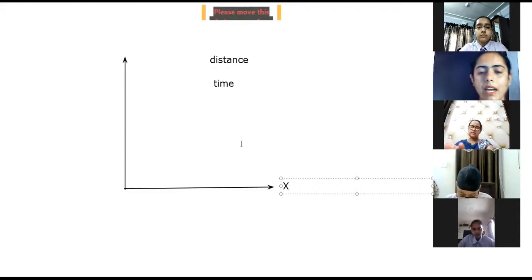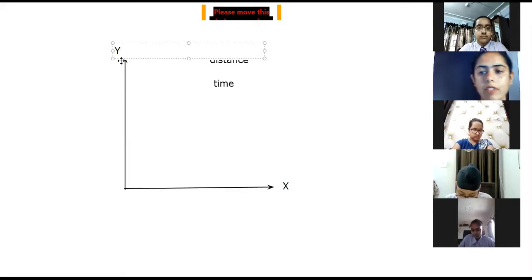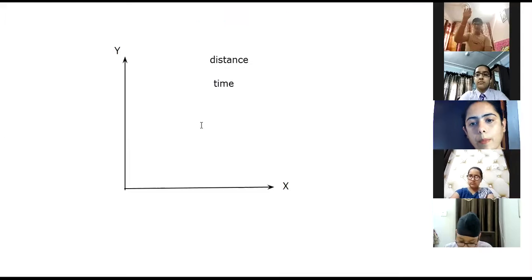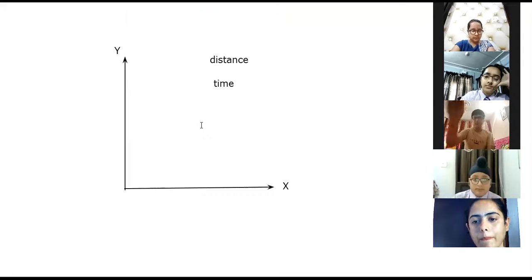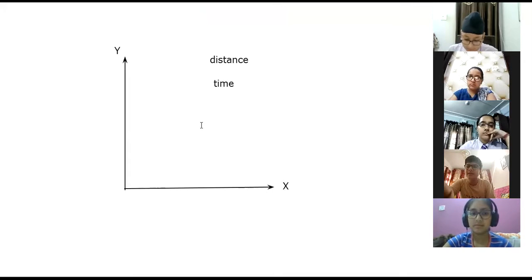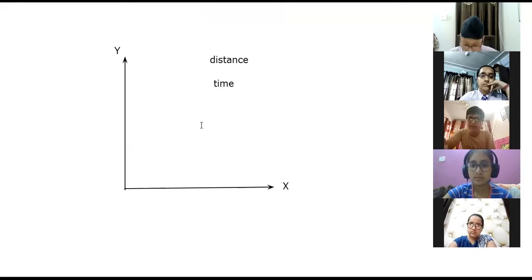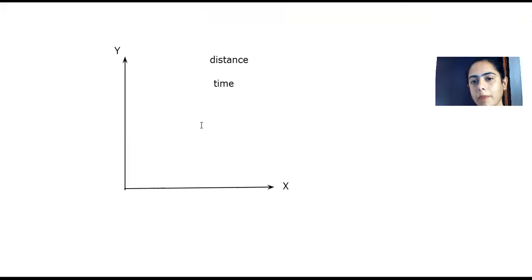Tell me, out of the two quantities, distance and time, which are we going to write on the x-axis and which on the y-axis? Yes, Pushminder. Ma'am, we are going to write the time on the x-axis and the distance on the y-axis, because the time is independent and the distance is dependent. Very good. Because the time is independent and the distance is dependent.